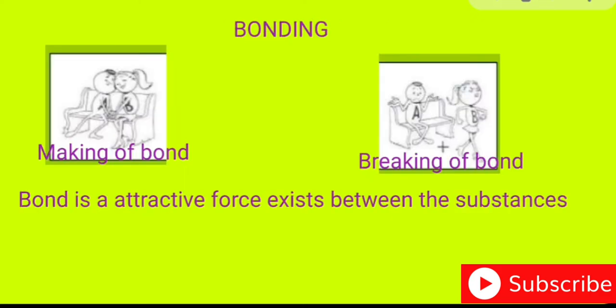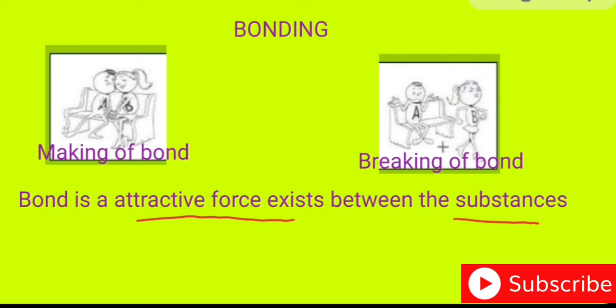Now let us discuss what is a bonding. Bonding is a force of attraction that exists between substances. When you have friendship with your friends, friendship is an attraction between two persons when they like each other. Like this, atoms attract towards each other, then they form the molecule, and molecules combine to form the compound.